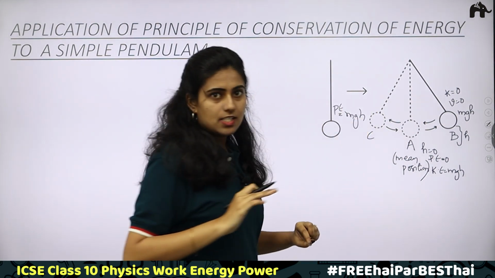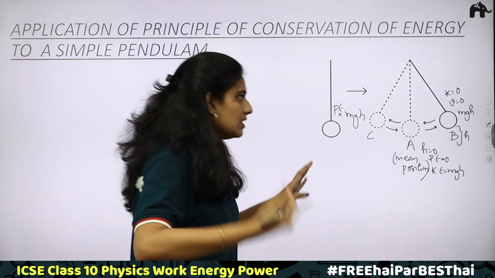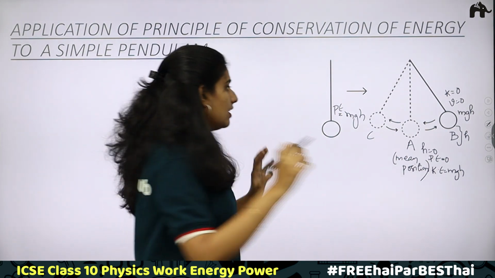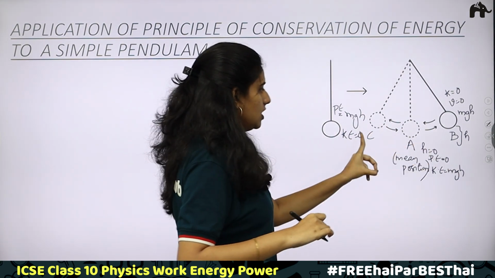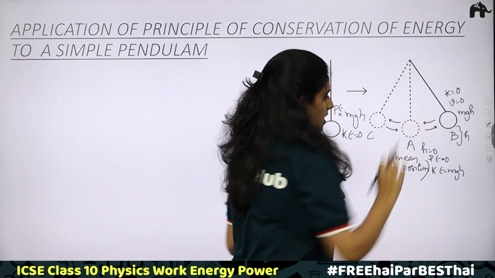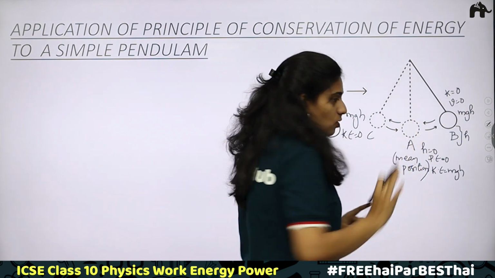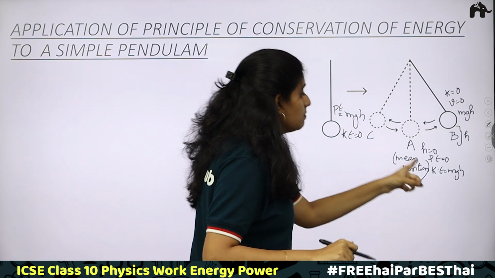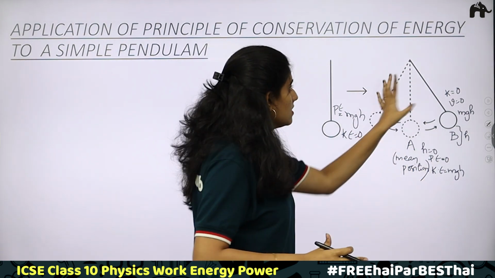What happens to kinetic energy? When it reaches the maximum height, it is because the velocity has become 0. If there is still velocity, it can move forward. But the velocity has become 0. Therefore, kinetic energy is 0 at this point. So, at position B and position C, what is happening? Kinetic energy is 0. Potential energy is mgh. When you take the mean position at point A, what happens? There is no height, there is no potential energy and the total energy is always mgh. Why? It depends only on the kinetic energy. Clear? So, this is a case of a simple pendulum.